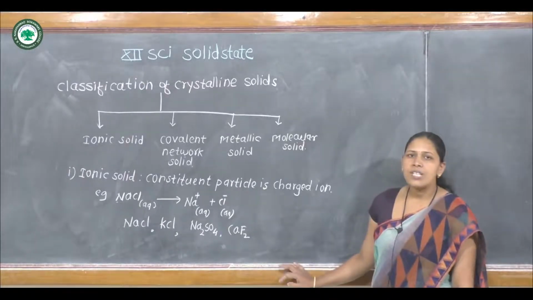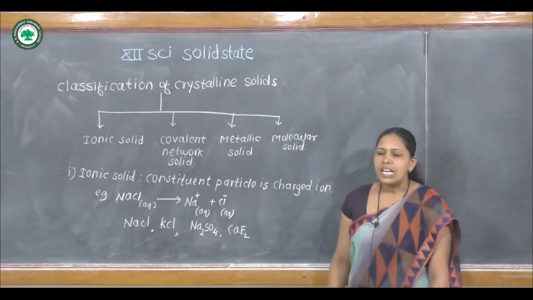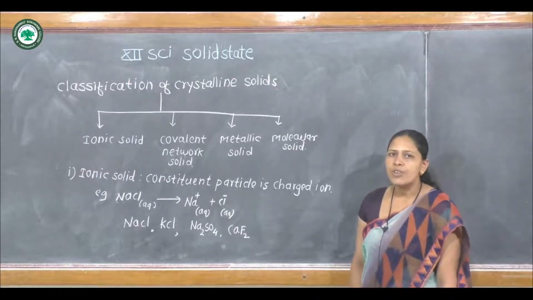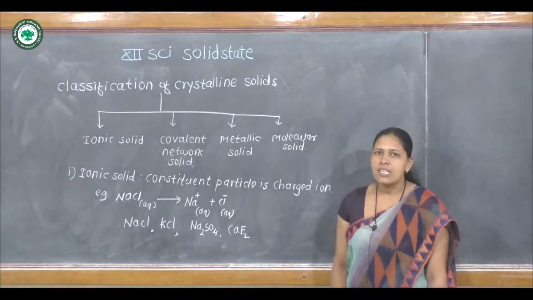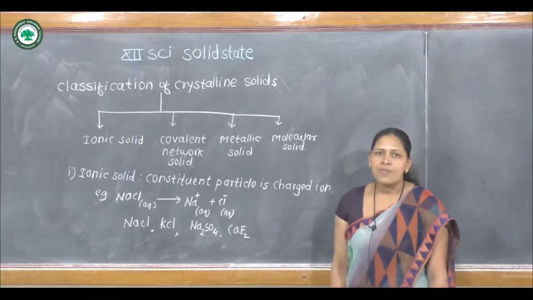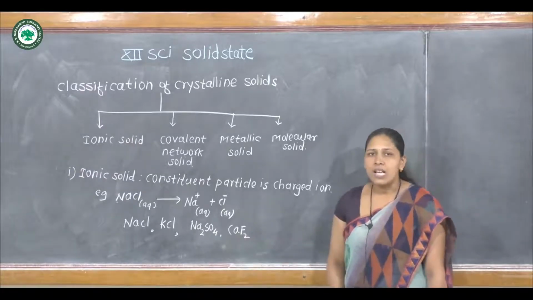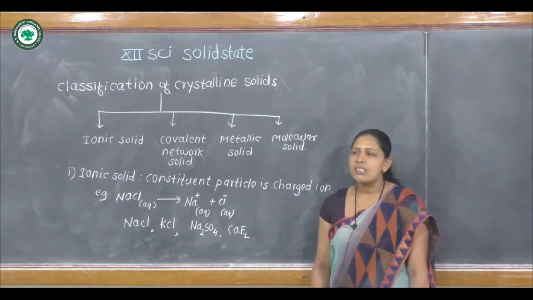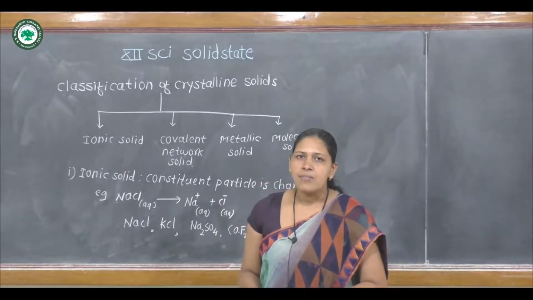Third, ionic solids have a higher melting point. Ionic solids are hard and brittle. And the fourth important property is that ionic solids are non-conductors of heat and electricity in the solid state, but when they are dissolved in water, they are good conductors of heat and electricity, because when an ionic solid is dissolved in water, it forms ions, that is cations and anions, and due to the formation of cations and anions, these ionic solids are good conductors of heat and electricity in the presence of water.